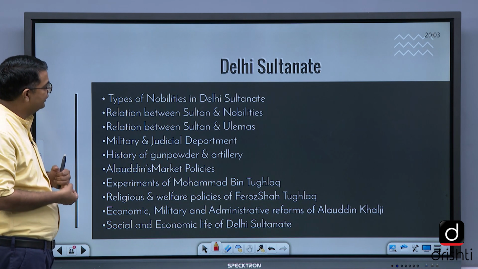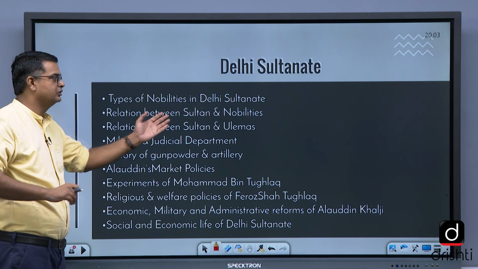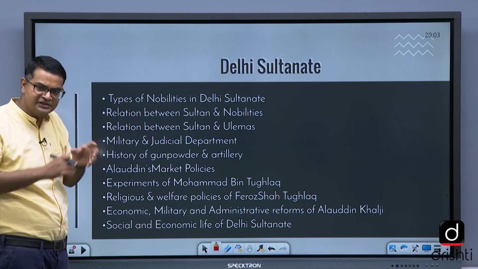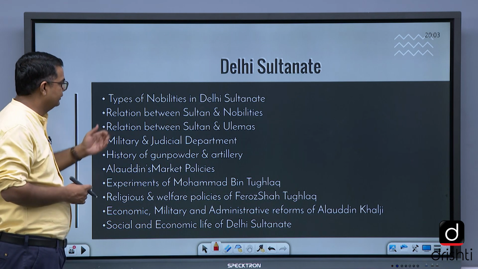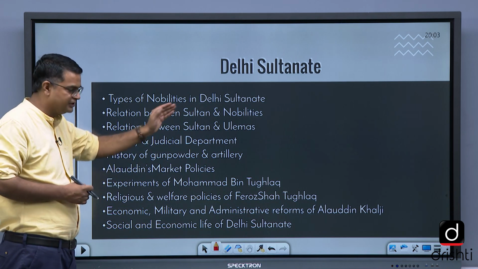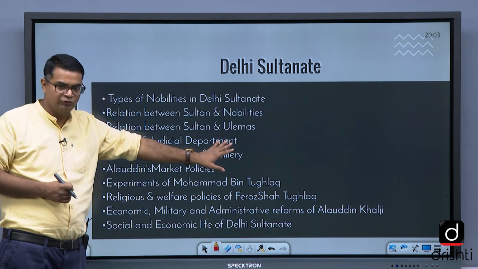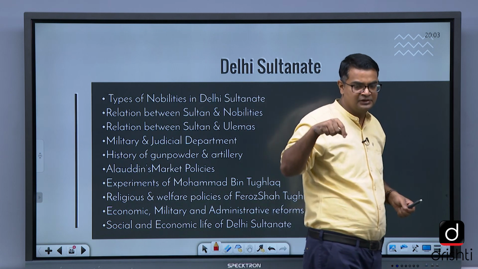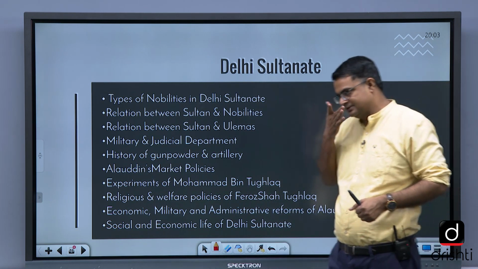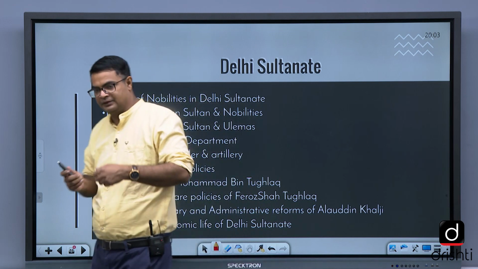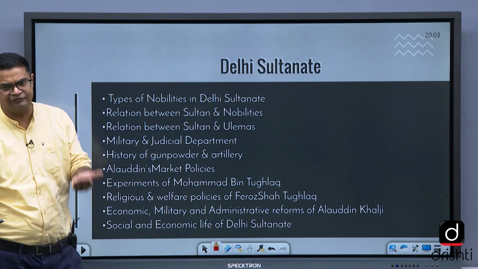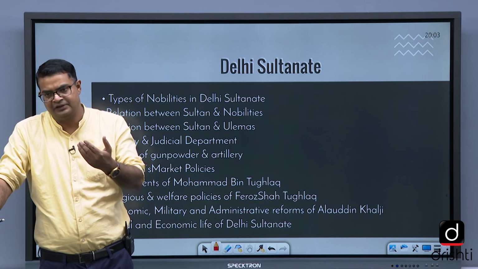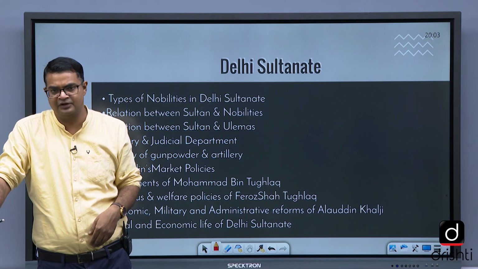Then types of nobilities in Delhi Sultanate, relation of Sultan with nobilities, relation of Sultan with ulemas, just a basic conceptual understanding. कितने तरह के नोबिलिटीज़ होते हैं, क्या रिलेशन है सुल्तान का नोबिलिटी के साथ, क्या सुल्तान का उलमास के साथ. See, two forces dominate in Delhi Sultanate, ulemas and the nobility. Nobility is called the Ahle Saif, and the ulemas are called the Ahle Kalam, that is the men of pen, and the nobility is called men of sword.